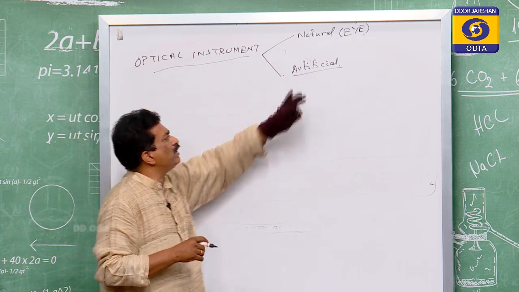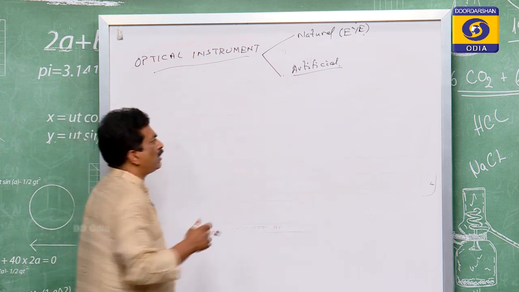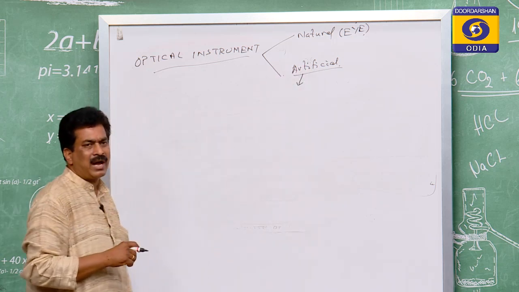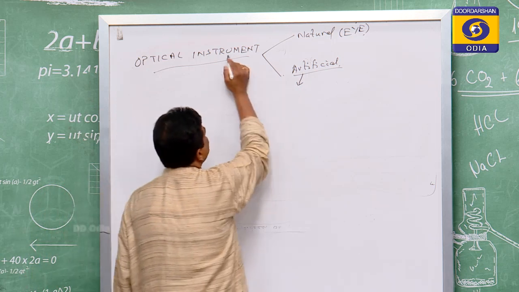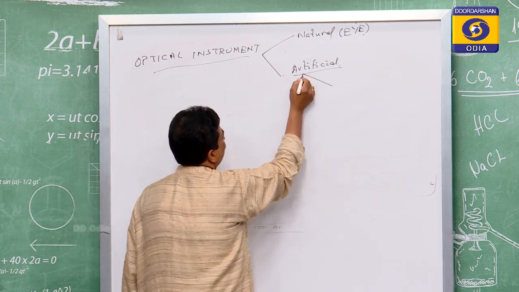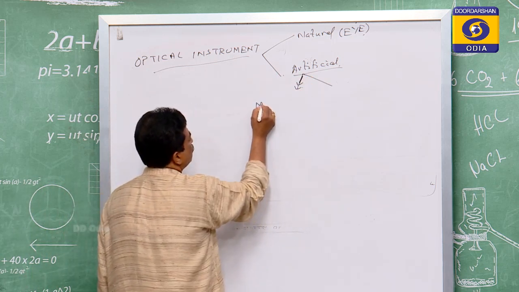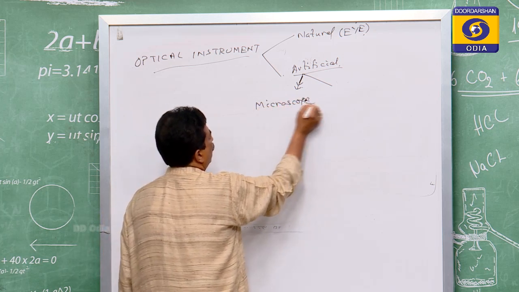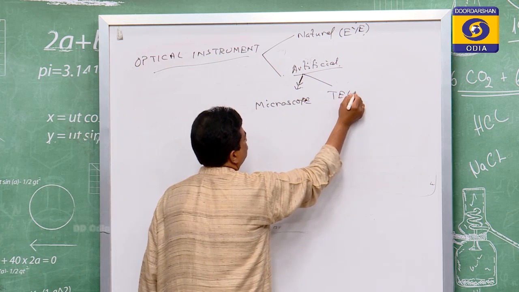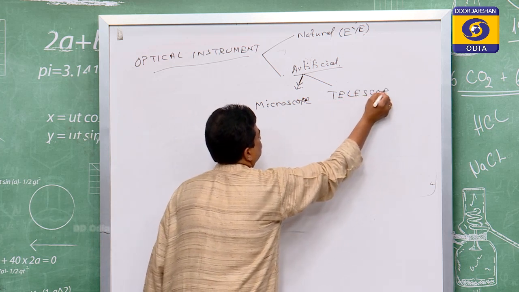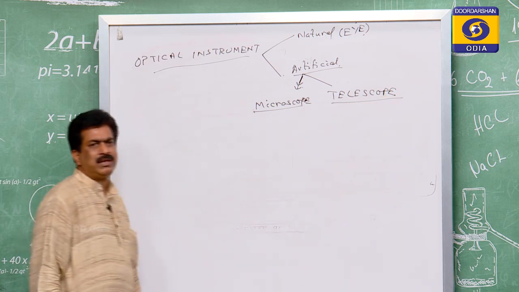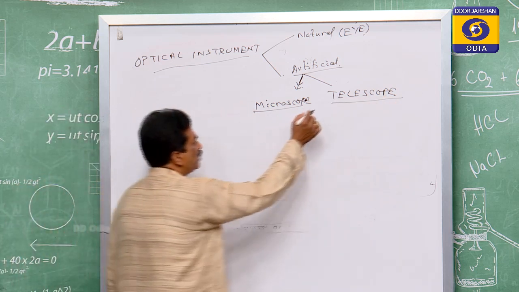And the other one is artificial. Artificial means that it is made by man. That artificial optical instrument we divide into two types. One is the microscope, the second one is the telescope.